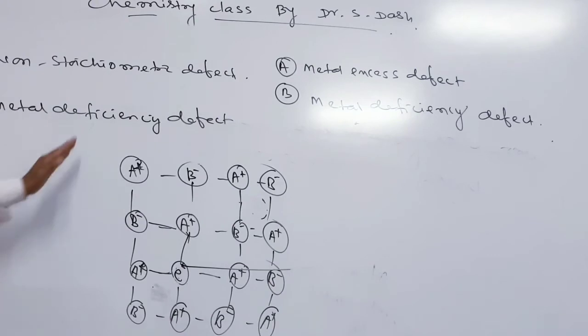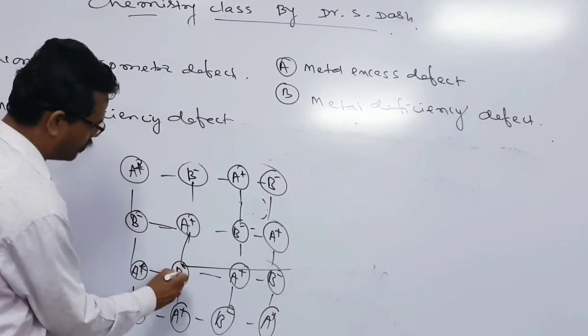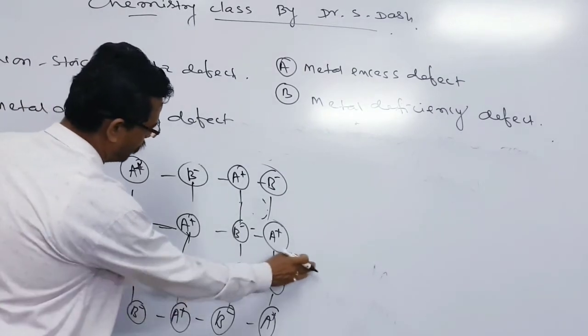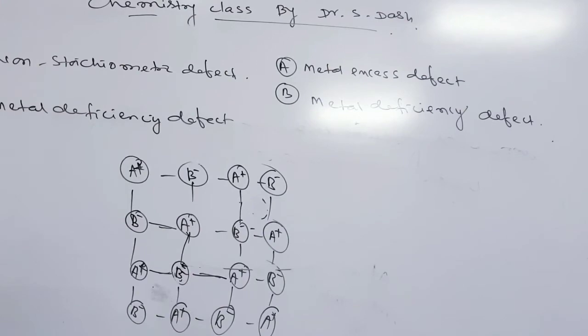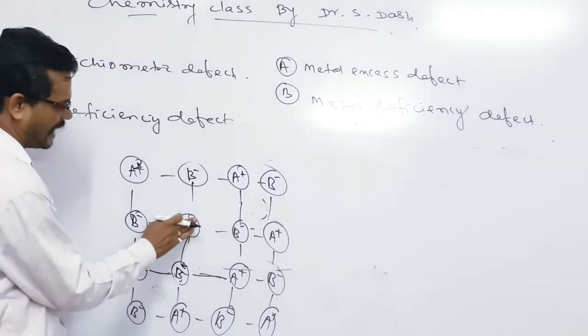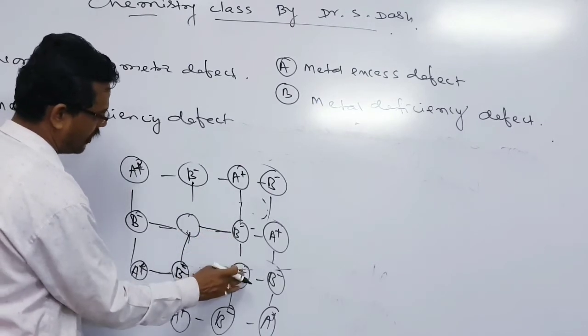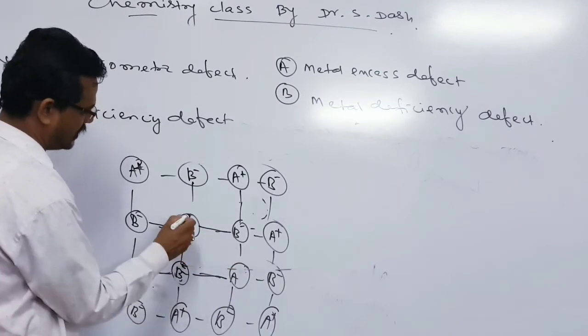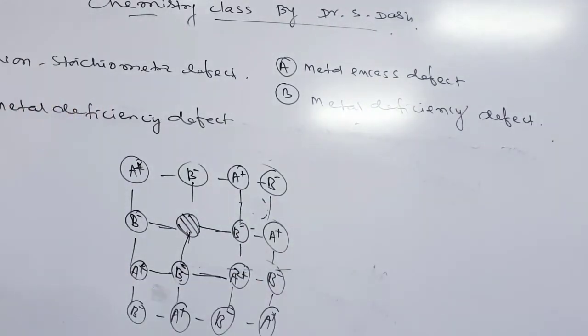Let us look at the same compound. In this compound, if we have metal deficiency defect, you see what happens. One cation will leave its place, and that place remains void, and the charge is balanced too. So what will happen, sir?